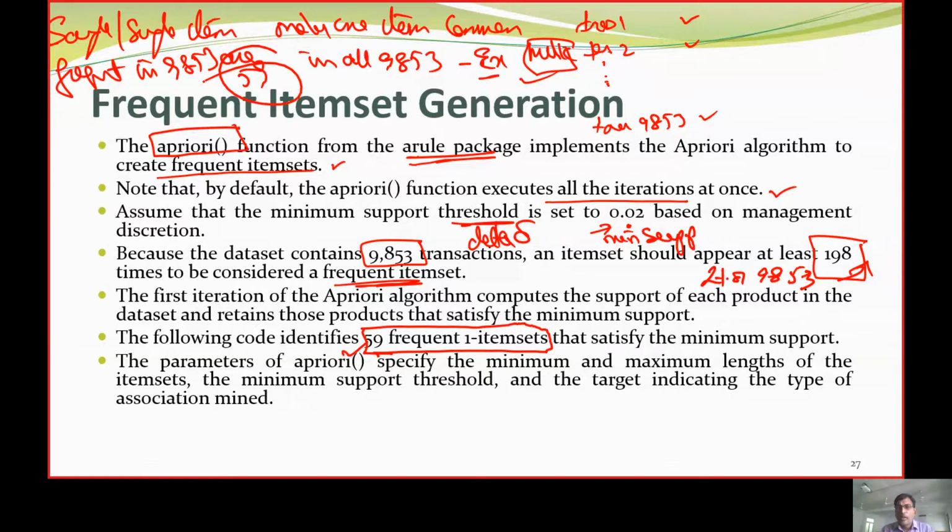How are we going to apply the association algorithm? We are using the association algorithm, and for that we are going to use the apriori item set.